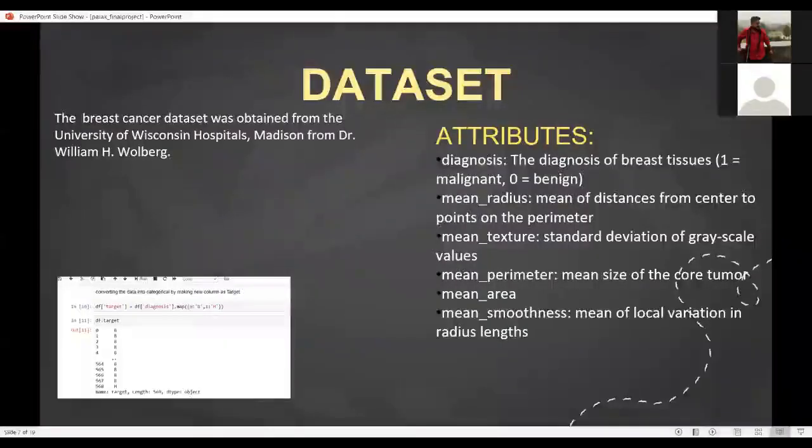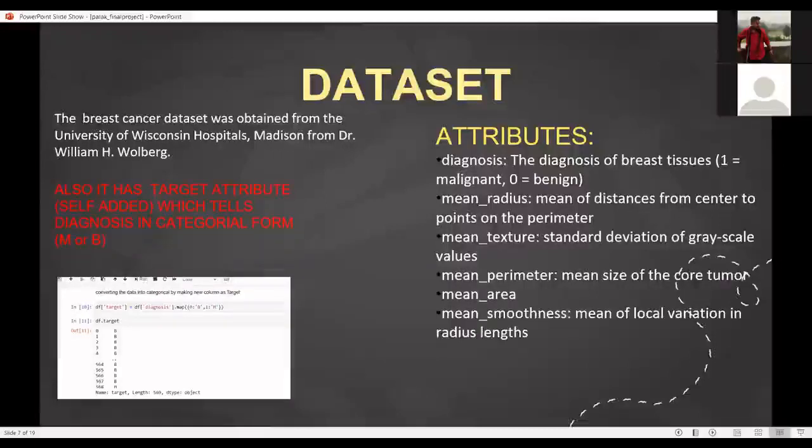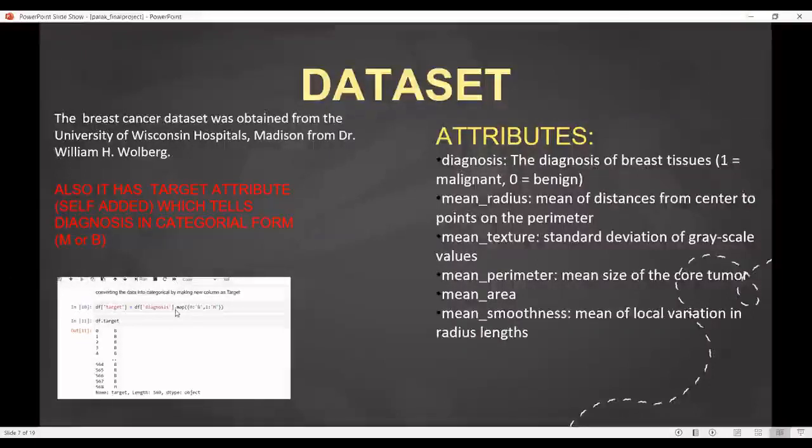Here comes the data set. I downloaded the data set from Kaggle, and it was obtained from the University of Wisconsin Hospital. One special thing is that the diagnosis in the data was in 0 and 1 form. For better implementation and understanding, I have mapped the diagnosis into a target: for 0, it is benign, and for 1, it is malignant.